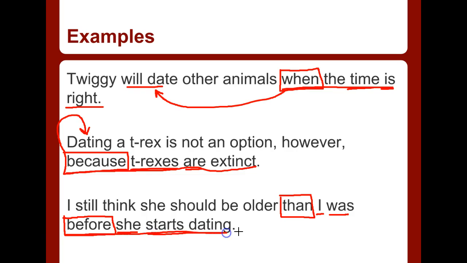So here's one adverb clause. Here is another adverb clause. In this one, than I was, this adverb clause is telling us to what degree she needs to be older. Tells us how much older. And down here, before she starts dating, tells us when she should be older. So when should she be older? Well, she should be older before she starts dating. So we have two adverb clauses, just like that.